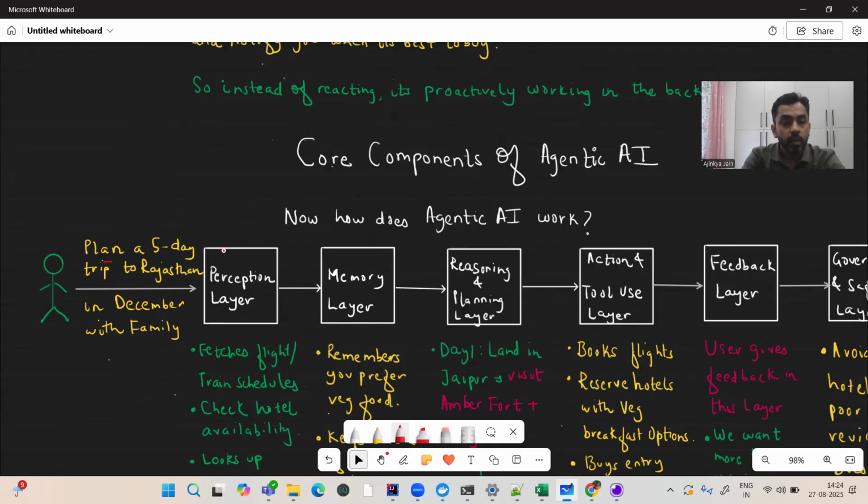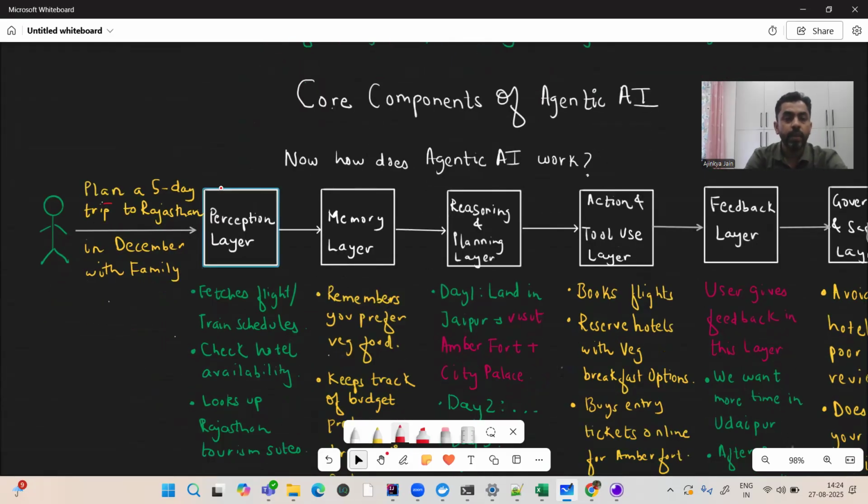Okay, so the first layer is going to be the perception layer. So it is going to fetch all the flight and train schedules, check for the hotel availability, look up the Rajasthan tourism sites and all.